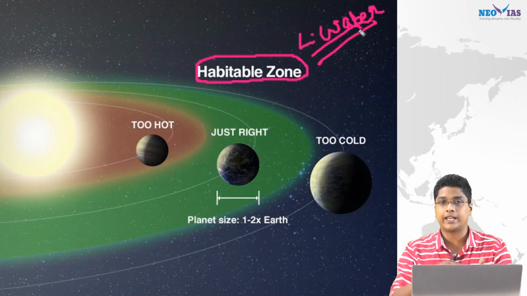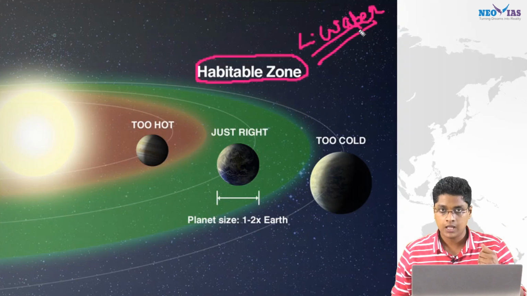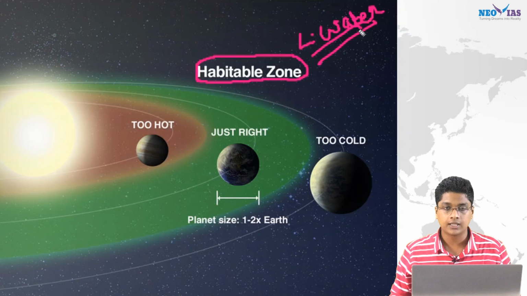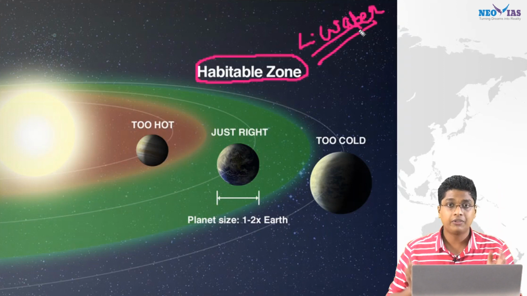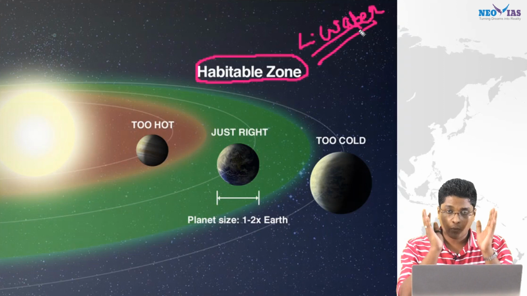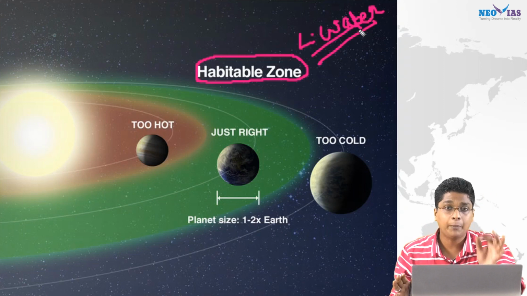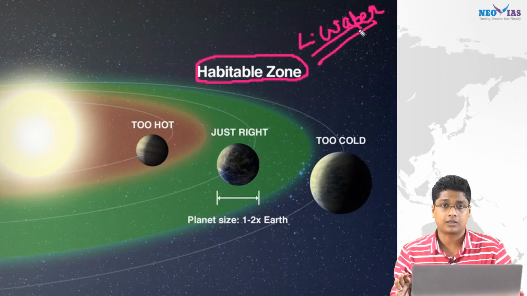We haven't traveled anywhere outside our solar system, first of all. But even in case if you're observing, how many planets are out there? So we need to reduce the sample space. In order to reduce this, we will search for those planets which are meeting these conditions, and one such condition is that the planet should be lying in the habitable zone or the Goldilocks zone of its star.